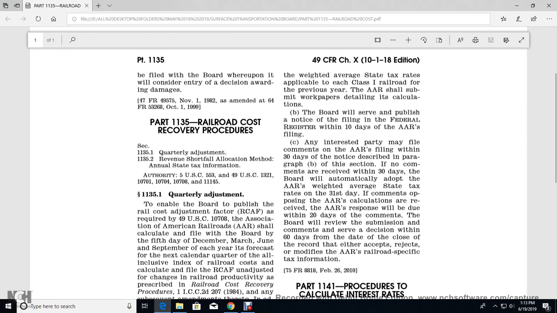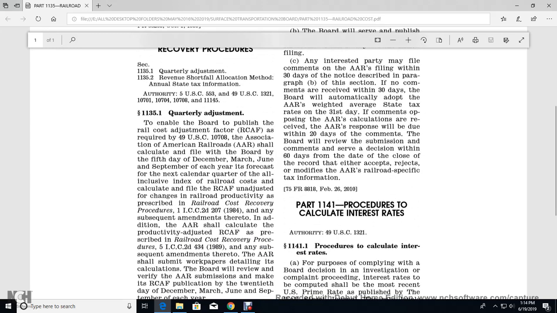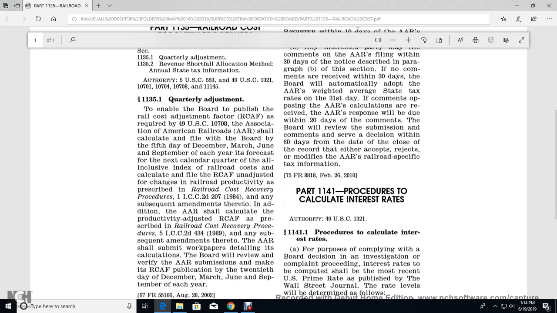If no comments are received within 30 days, the Board will automatically adopt the AAR weighted average of the state tax rate on the 31st day. If comments opposing the AAR calculations are received, the AAR will respond within 20 days of the comments. The Board will review the submission and comments and decide within 60 days of the close of the record whether to accept, reject, or modify the AAR's railroad specific tax information. Part 1141, procedure for calculating interest rates.